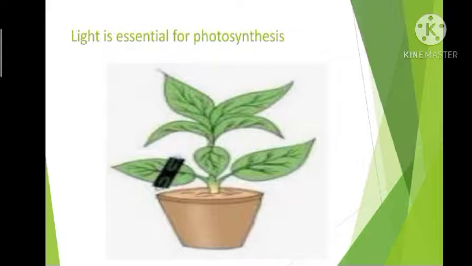Now we have to wash it and then add iodine. When you add iodine, you can see that the part of the leaf which is not covered will turn blue, and the part which is covered with the black paper will not turn blue. So this is a very simple experiment to show that light is essential for photosynthesis.